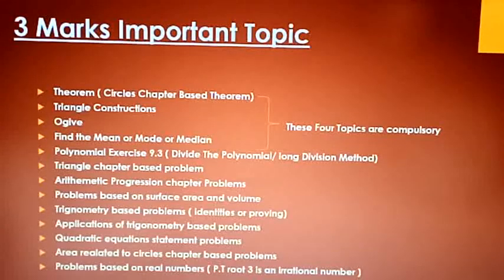Okay. The next one is applications of trigonometry based problems, nothing but the angle of elevation, the angle of depression based problems, right?